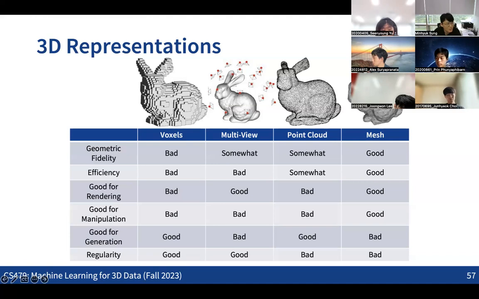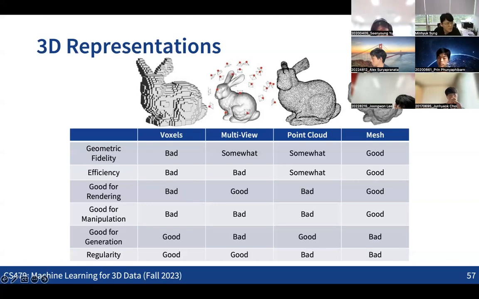And also for generation, point cloud generation is quite easy because there are no constraints in terms of validity. But if we want to make a mesh structure, obviously it's not that easy because of the many conditions for valid shapes.